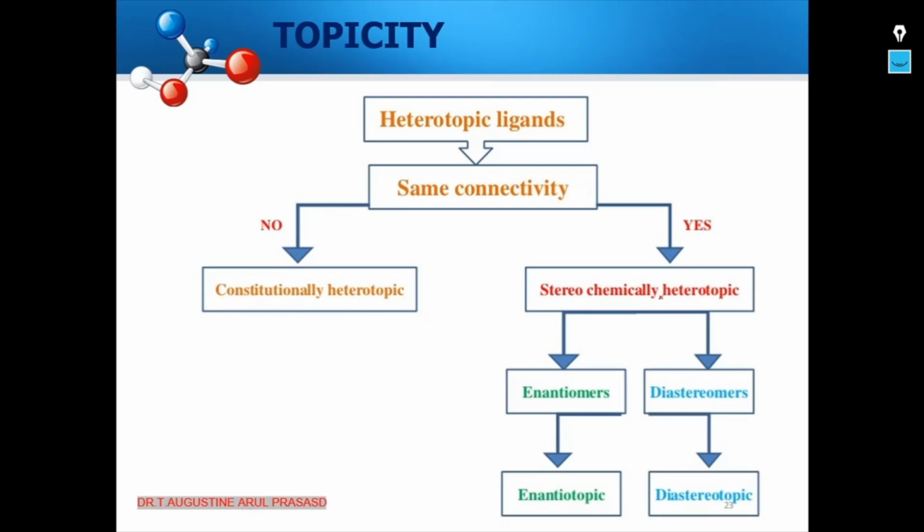And if they are stereochemically heterotopic, then it can be classified into enantiomers and diastereomers. We have to identify whether my molecule is enantiomer or diastereomer. If it is enantiomer, then the ligands are enantiotopic ligands. And if it is a diastereomer, the ligand is a diastereotopic ligand.